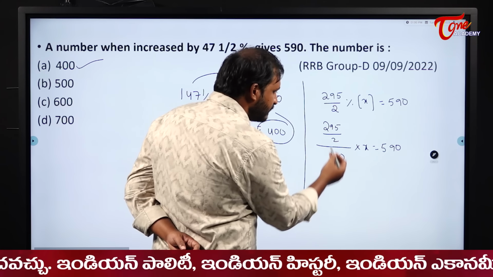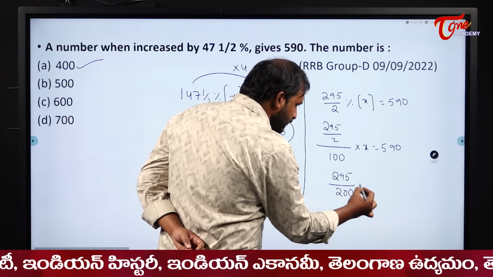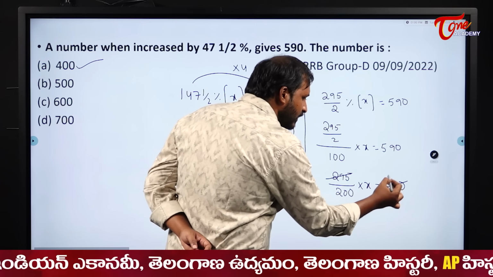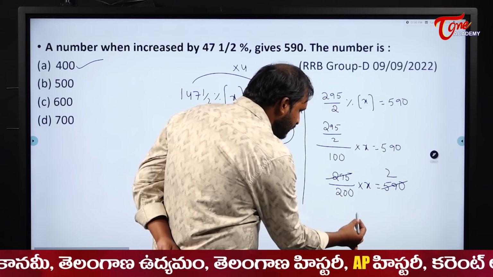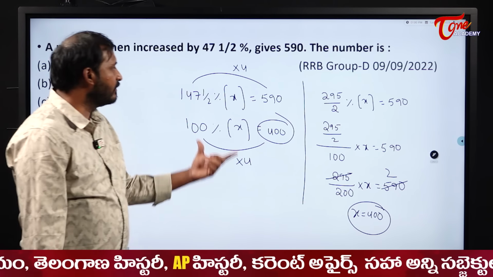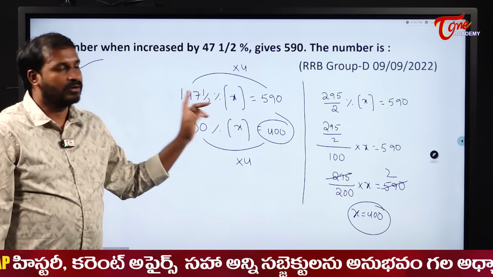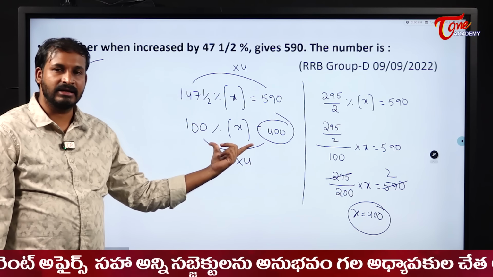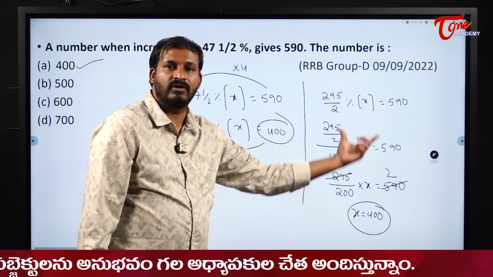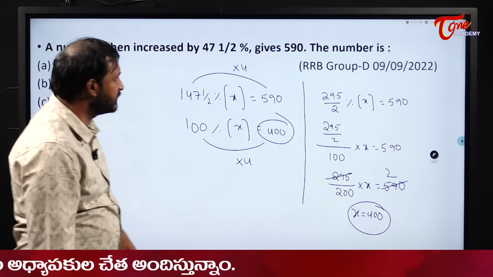Right, now we also have the same thing. 295 by 200 into x is equal to 590. Now you can cancel 295 once, 295 twos. Now here also x will become what? 400. So it is up to you, students. If you were able to identify it directly, well and good. If not, you should solve in this manner. You should be able to write it in a direct manner so that you can save a lot of time. If not, definitely we should follow this one. Okay, understood? Then we will see the next one.